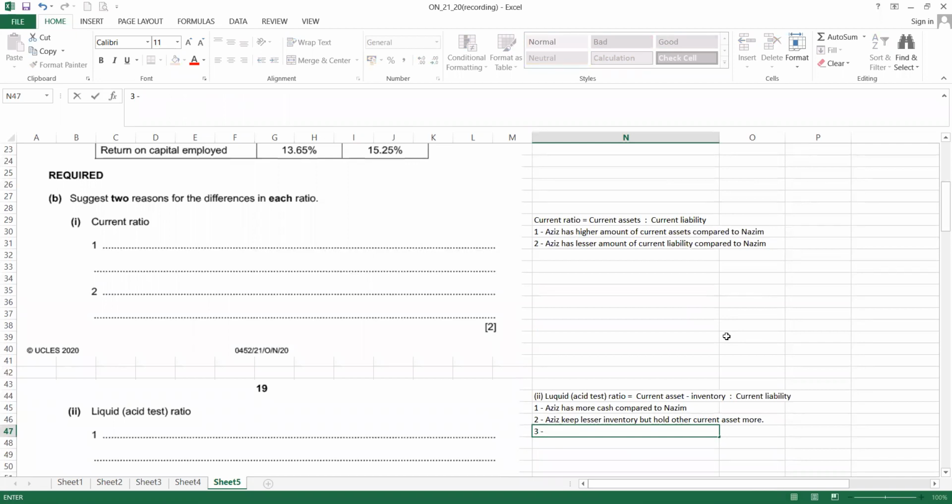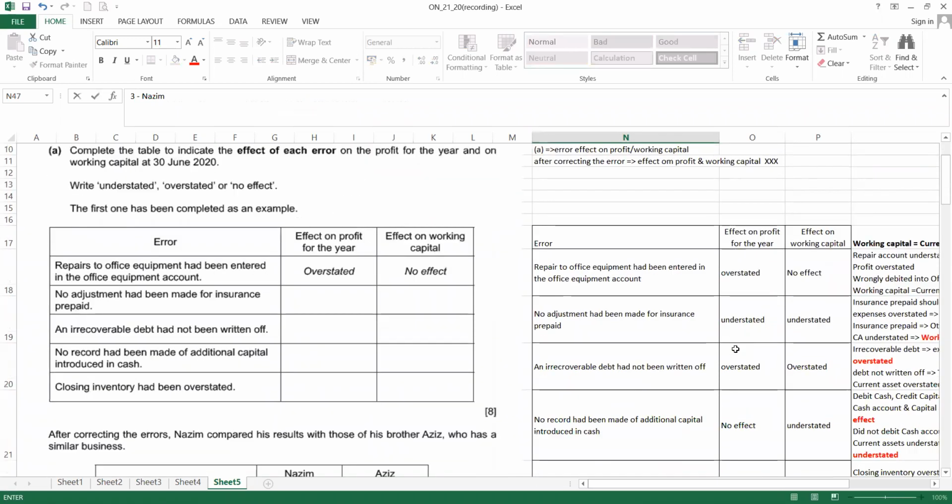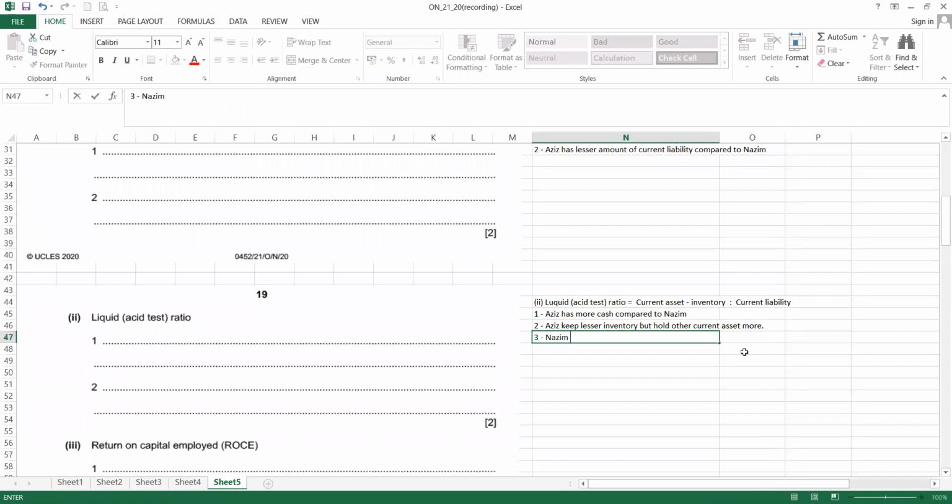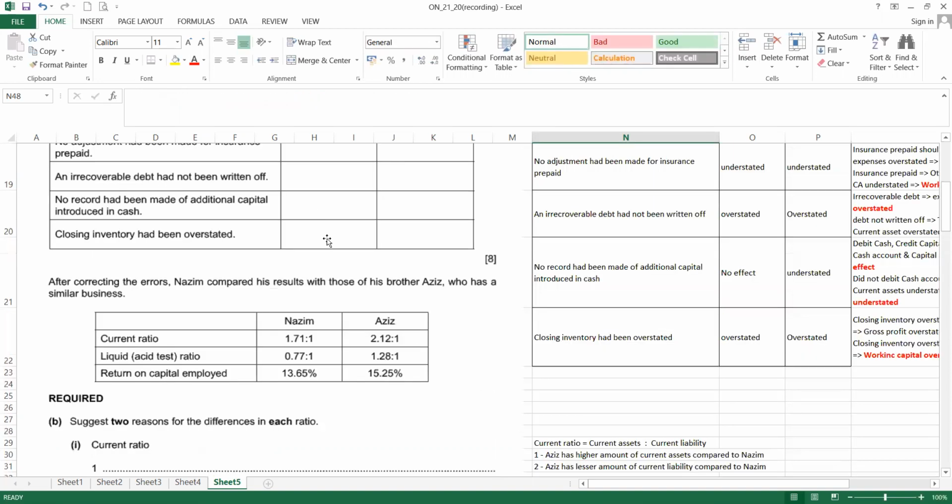Or else you can talk about Nazim. Nazim may hold too much inventory, so the cash or liquid asset is less than current liability, because you notice that after excluding the inventory, Nazim holds less than 0.77 of the current asset.